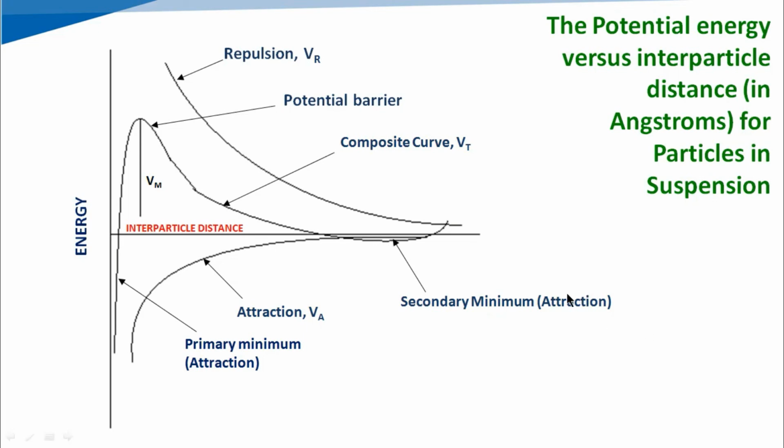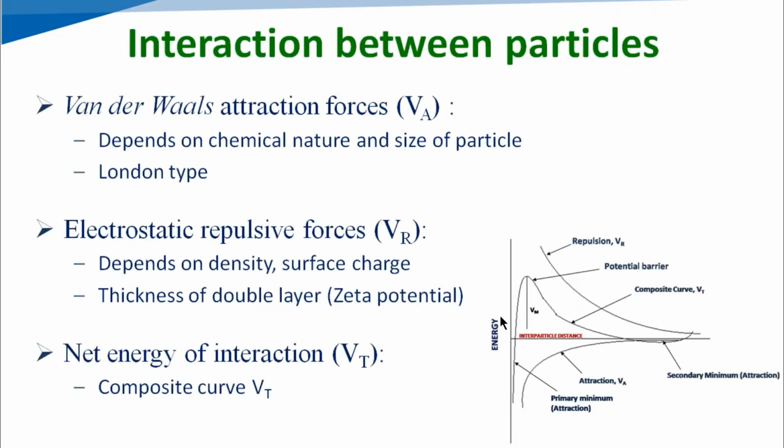Here in case of primary minimum and secondary minimum, in both conditions there will be attraction. The only difference in the secondary minimum is that the particles will be separated by 1000 to 2000 angstrom. That means the distance between the particles will be higher. But here also we can have attraction between the particles.